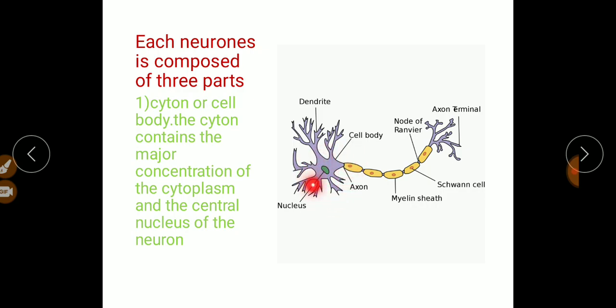It contains the major concentration of cytoplasm and the central nucleus of the neuron. The central nucleus is present in this cell body, and the major concentration of cytoplasm is also present in this cell body. The other cell organelles like mitochondria, ribosomes, lysosomes, endoplasmic reticulum are also present in this cell body. So this part is the cell body.